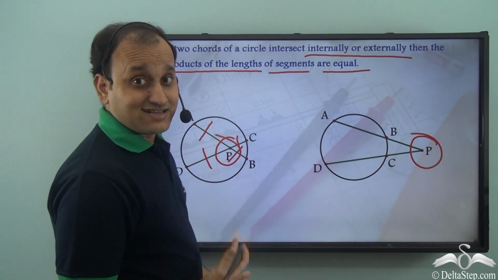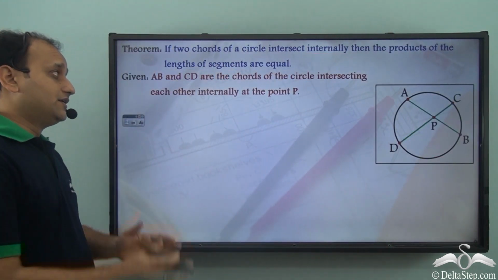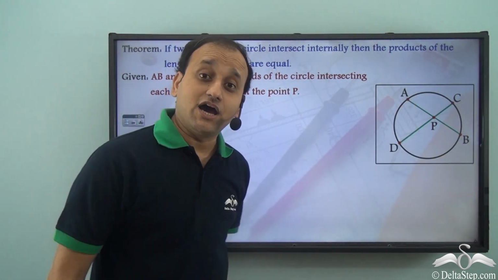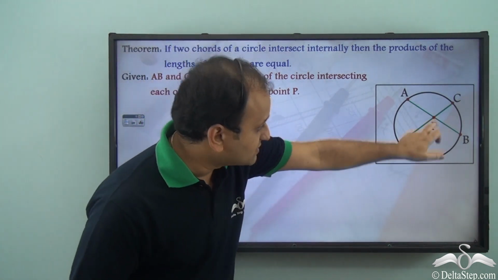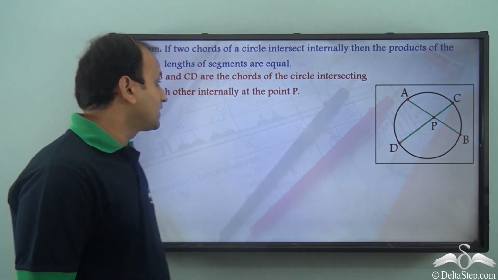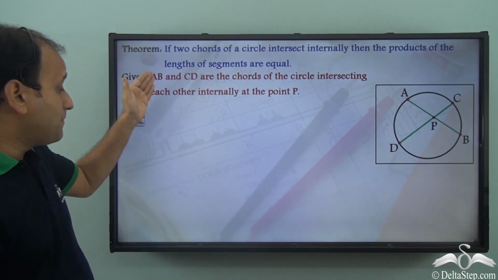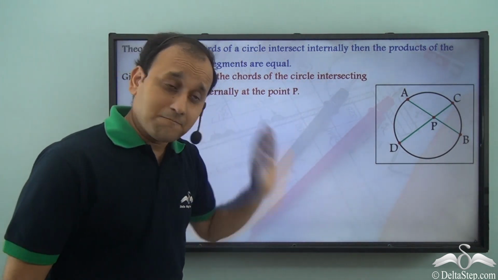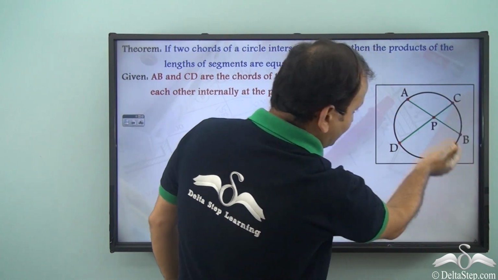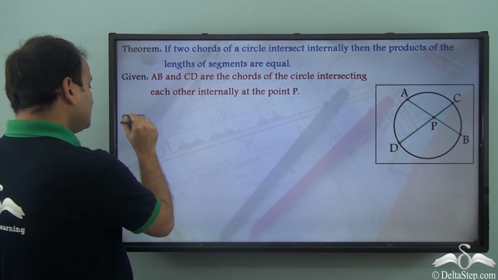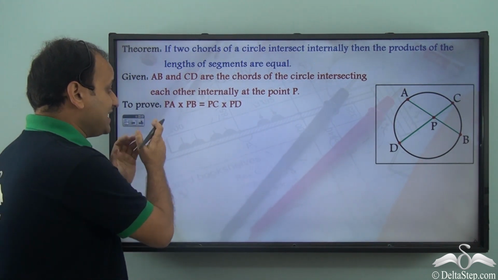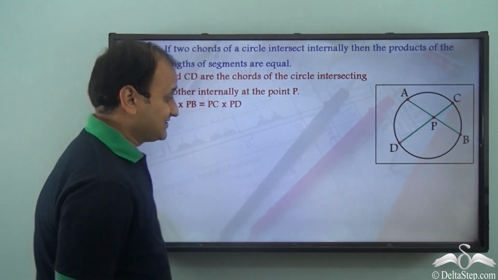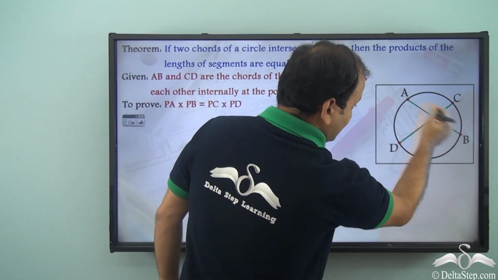Now, let's understand this in detail. We have this particular circle and two chords which are intersecting internally. As you can see, the intersection is within the circle. What is given? AB and CD are chords of the circle intersecting each other internally at point P. We need to prove that PA into PB is equal to PC into PD. That is, the product of segments will be equal.